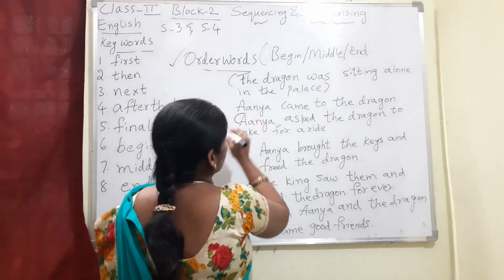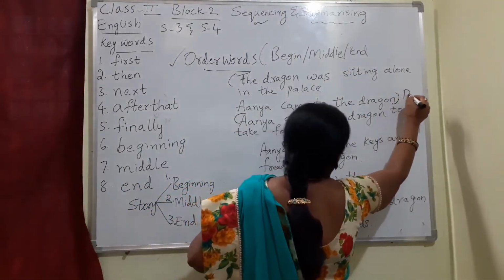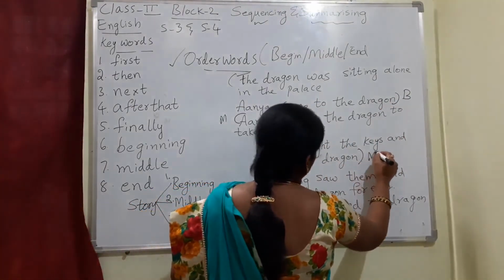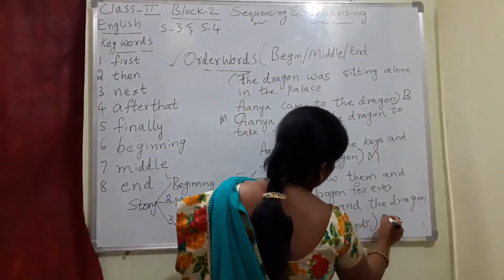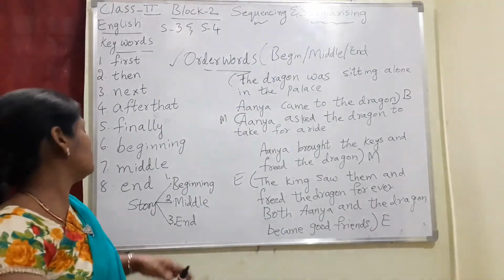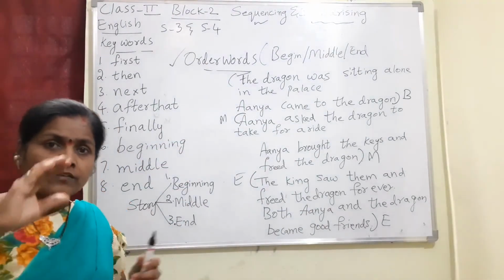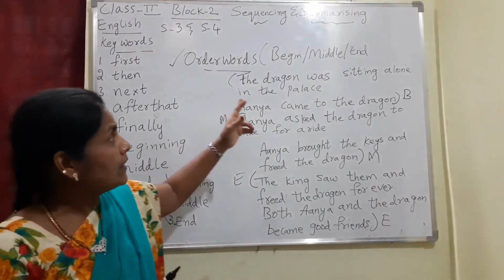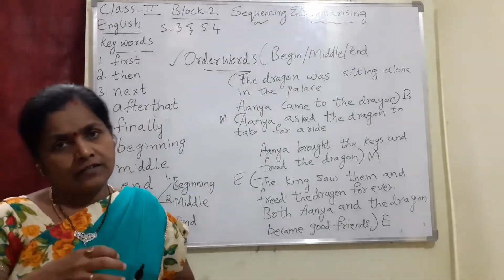From here to here we'll take as the beginning. This is the middle. And this is the end of the story. The only difference between the order words and the beginning, middle and end of the story is that in order words we get it sentence wise, step wise. In the beginning, middle and end of the story, we will get it in paragraphs.